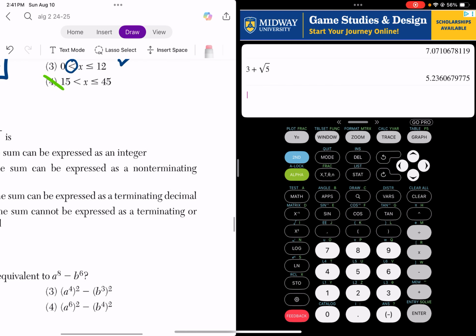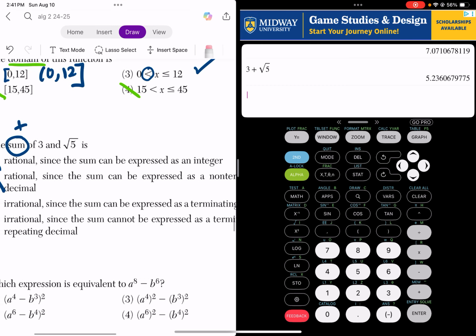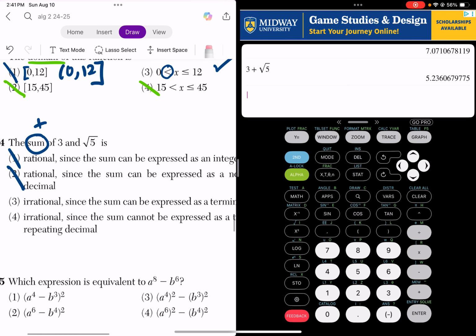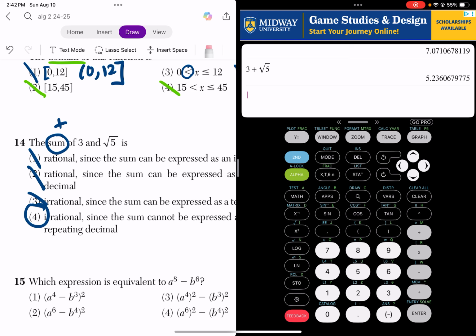And then terminating means it ends, right? So this is saying irrational since the sum can be expressed as a terminating decimal. This means irrational because the decimal ends. The decimal does not end. It is actually 4, right? The decimal goes on forever.